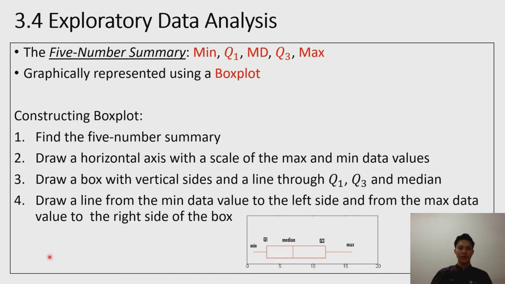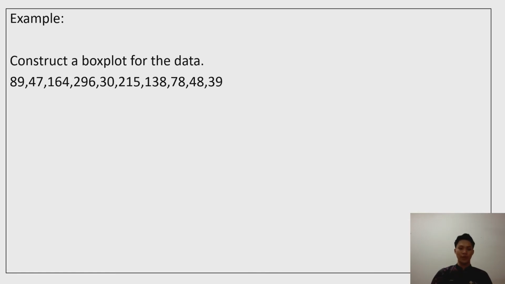3.4 Exploratory data analysis. The 5-number summary is composed of the following numbers: minimum, first quartile, median, third quartile, and maximum. They can be graphically represented using a box plot. So how to construct a box plot? Here we have an example.